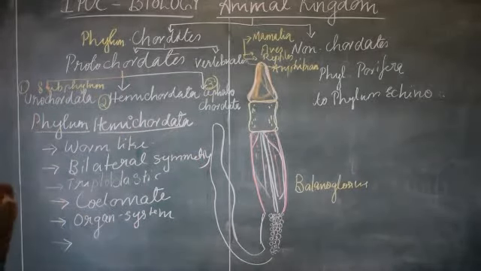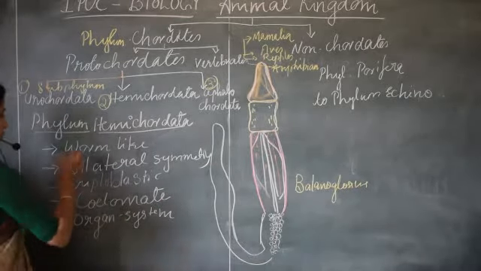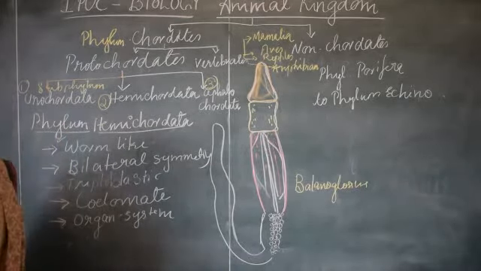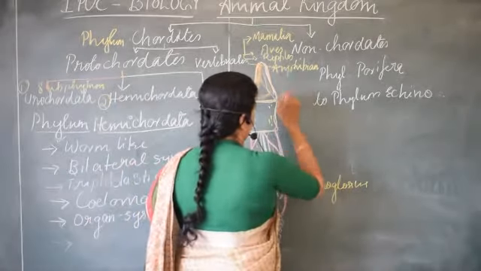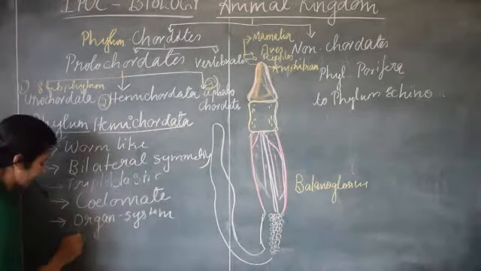Okay, so the body is cylindrical, worm-like. You can see that this is a diagram of Balanoglossus. You can see the body is cylindrical, right?